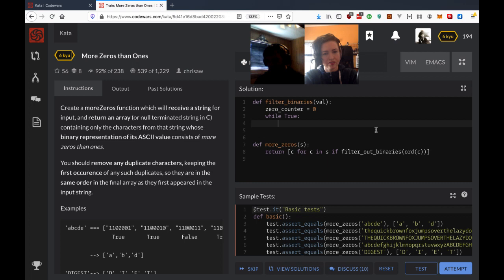So we want to do something like filter binaries, and filter out binaries don't match by name. Oh, okay. I called mine filter out binaries, and you called yours filter binaries. Yes, that's what's going on. Hey, how are you? All right, so 3. Okay. Oh, right. There.